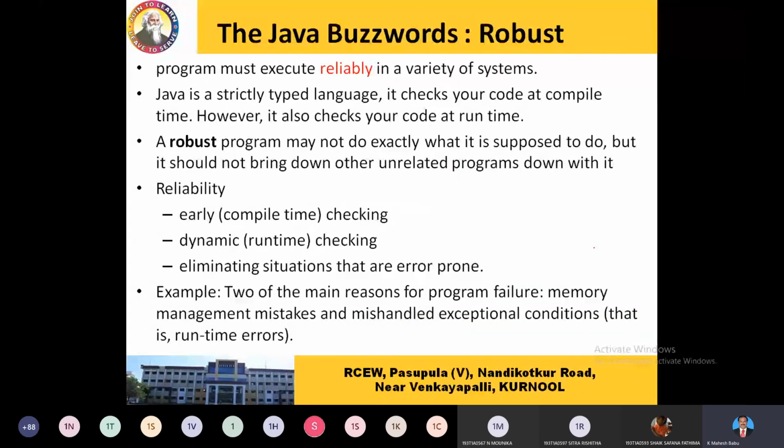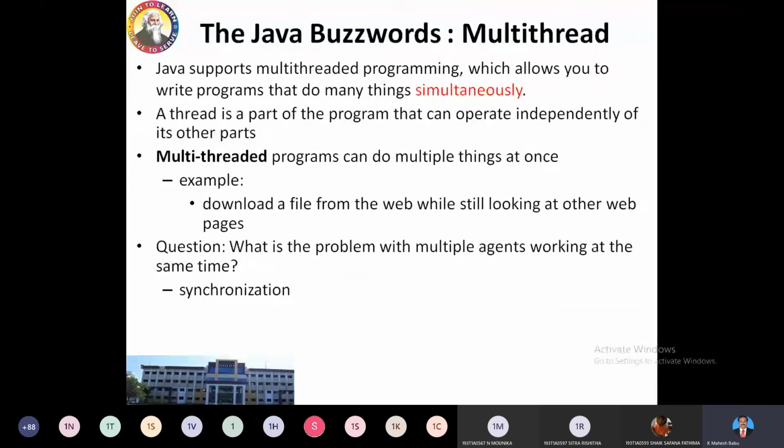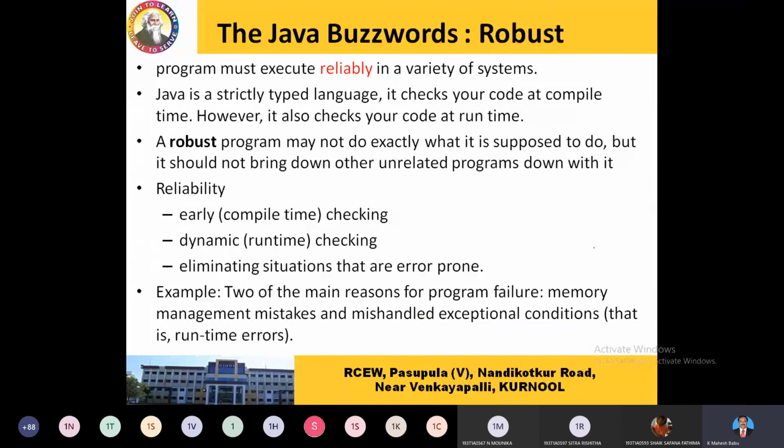The next one is robust and reliable. These are two things that come together here. So robust in the sense it is very strong, and if something happens at any stage, only that part of the program will be affected. The remaining program will run as usual. So reliability comes over here.